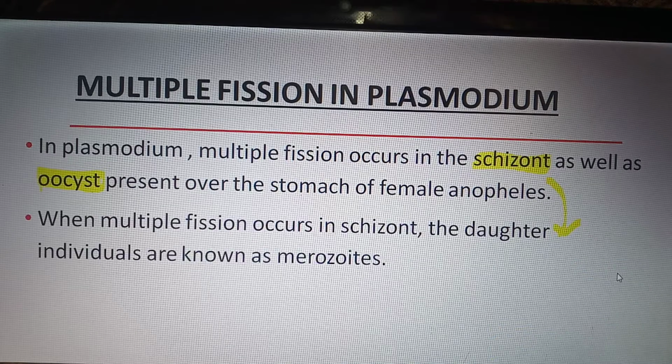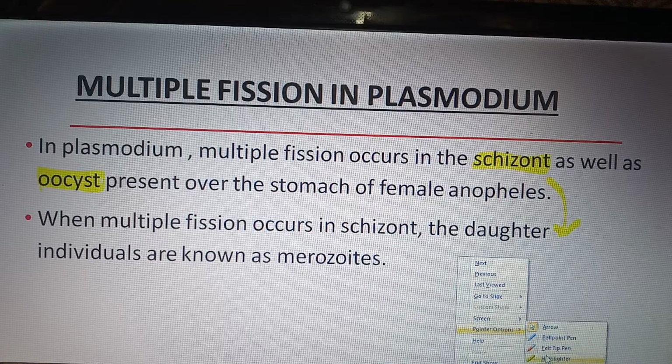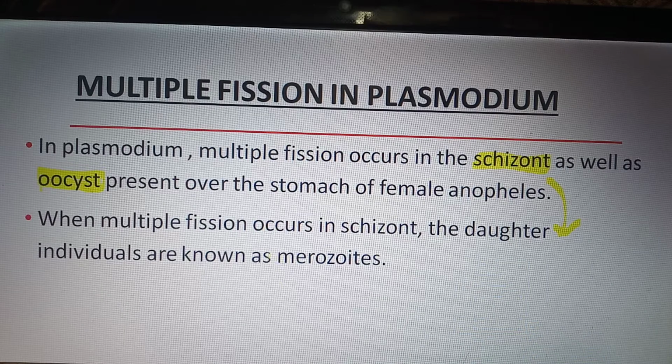Next, when multiple fission occurs in schizont, that is in liver cells or in RBC of humans, the daughter individuals are known as merozoites. Merozoites, it is very important.